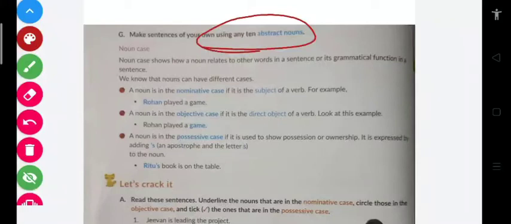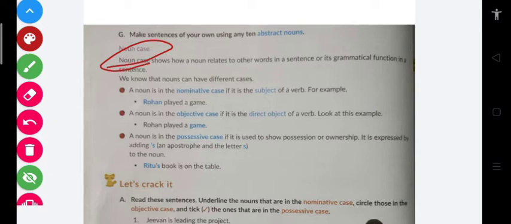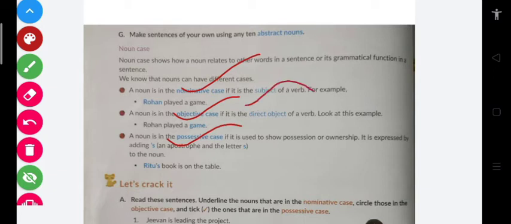The thing that I'm going to teach right now is very, very important. Noun case. So बच्चों, noun case can be nominative case, objective case, and possessive case. Okay, so when the noun is used as a subject, it is called nominative case.